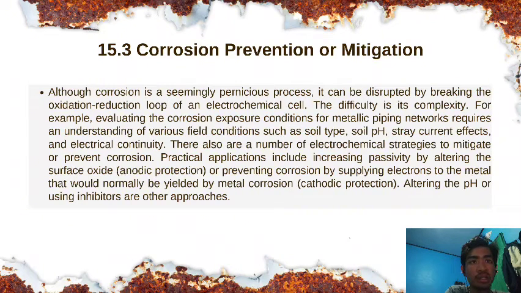There are also a number of electrochemical strategies to mitigate or prevent corrosion. Practical applications include increasing passivity by altering the surface oxide, or preventing corrosion by supplying electrons to the metal that would normally yield to corrosion. Altering the pH or using inhibitors are other approaches.